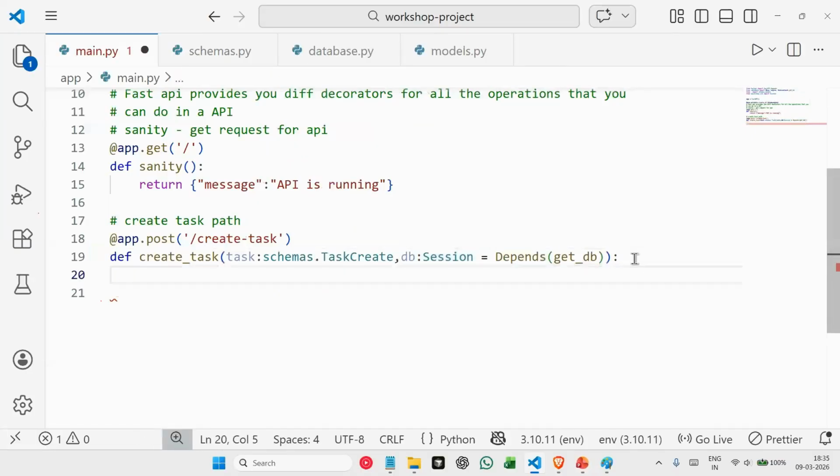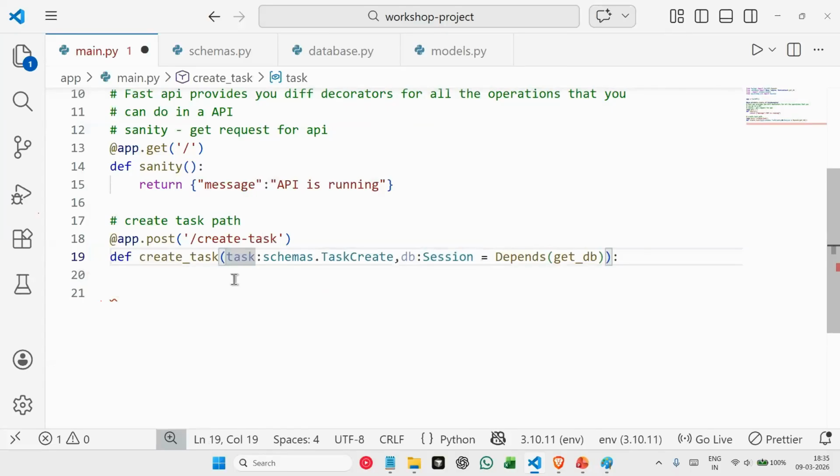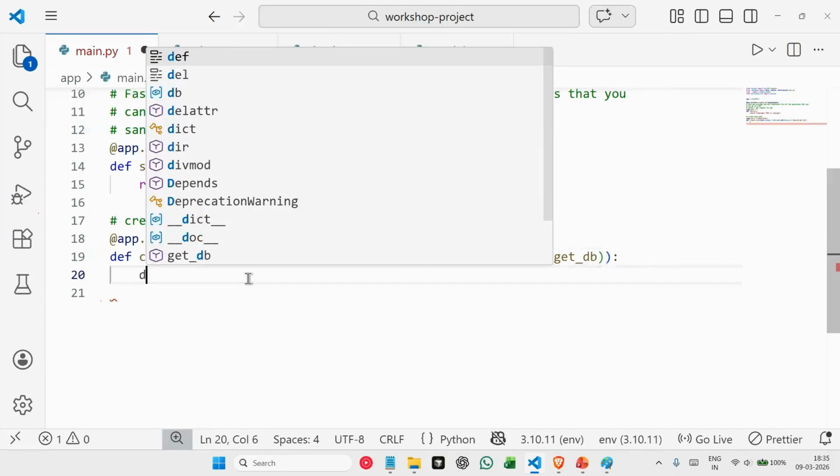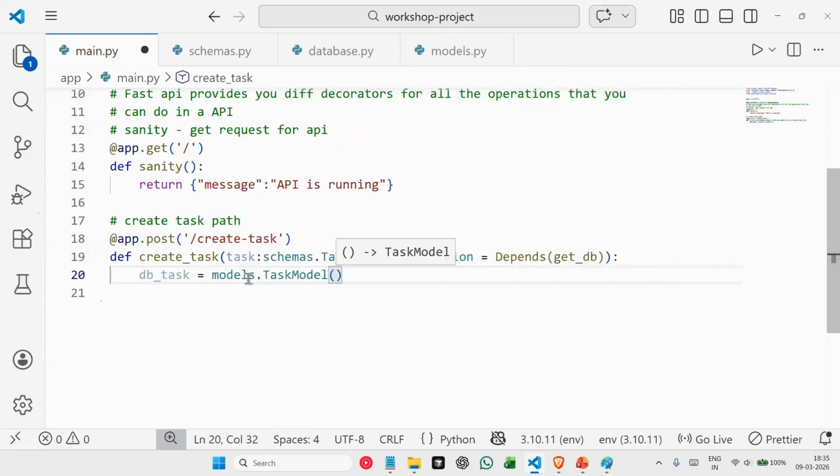So now this function is taking our input, automatically creating our session, and now here we will run our database command, which will be creating a record. So we say db_task is equal to models dot, we are using our task model which we created for adding data to our table.